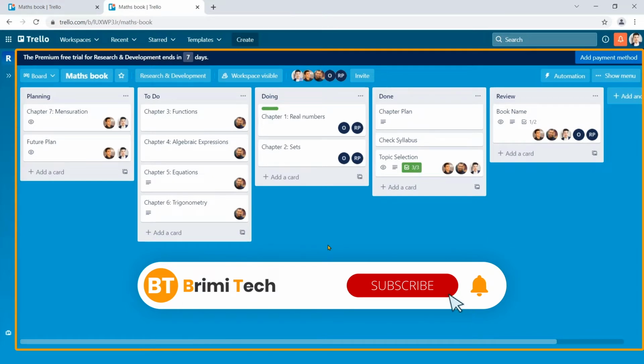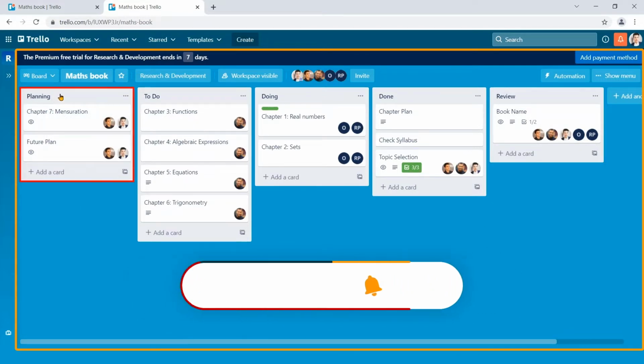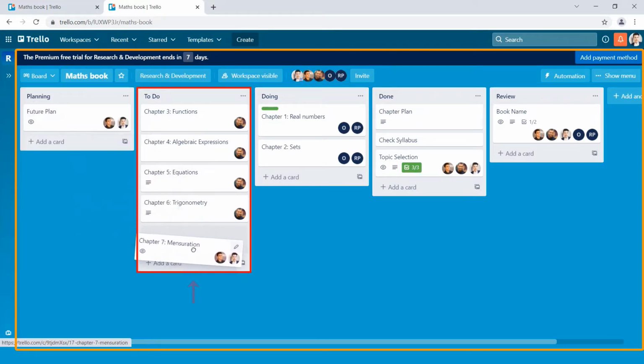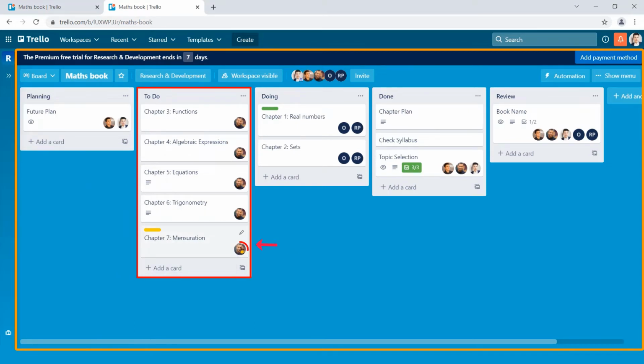Here you can see there are 5 lists on this board: planning, to do, doing, done, review. The planning list will analyze which card will go to ToDo List. John and Daniel usually work on the planning list. Fred takes the responsibility of ToDo List.